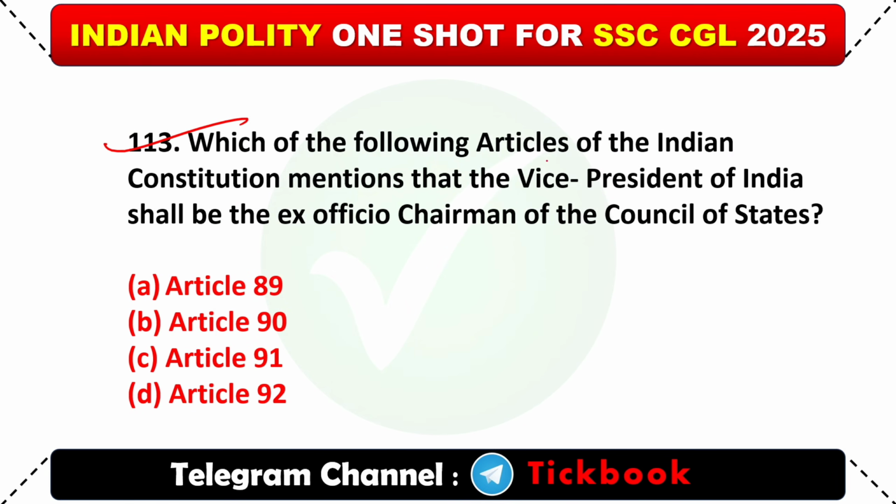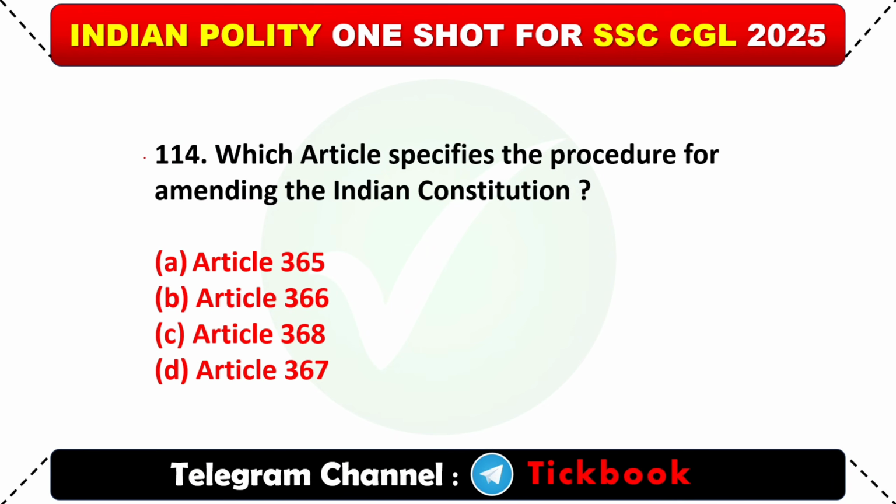And then 113. Which of the following articles of the Indian Constitution mentions that the Vice President of India shall be the ex officio chairman of the Council of State? Option A, Article 89. And then 114. Which article specifies the procedure for amending the Indian Constitution? Option C, Article 368.